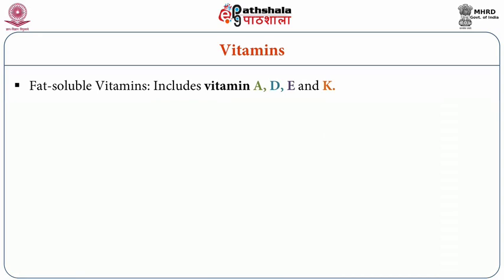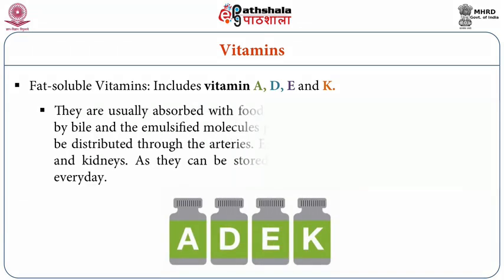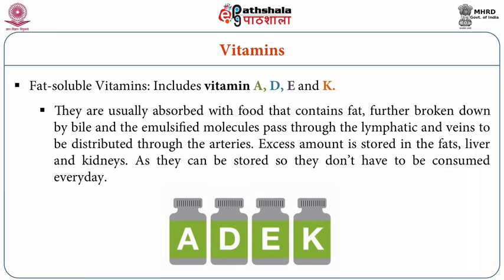As the name indicates, fat soluble vitamins are the ones which are absorbed only in the presence of fat. In this category, we have four kinds of vitamins, that is vitamin A, vitamin E, vitamin D and vitamin K. They are absorbed in the presence of fat, and after ingestion the fat is broken down with the help of bile into emulsified molecules.